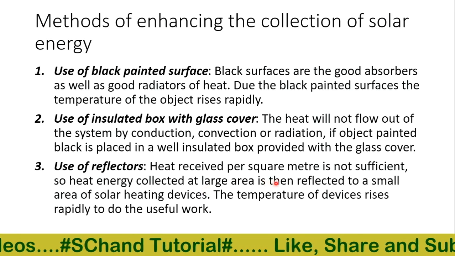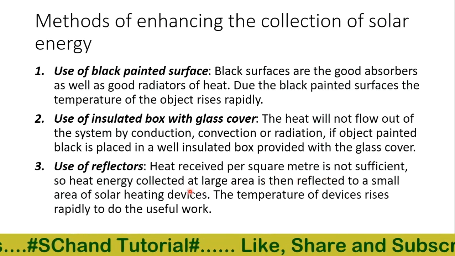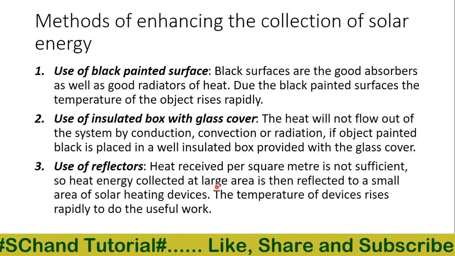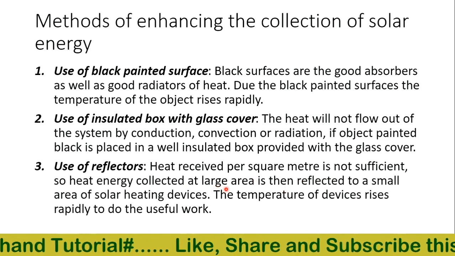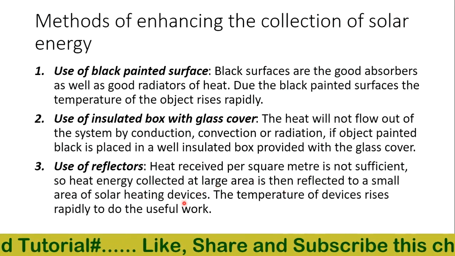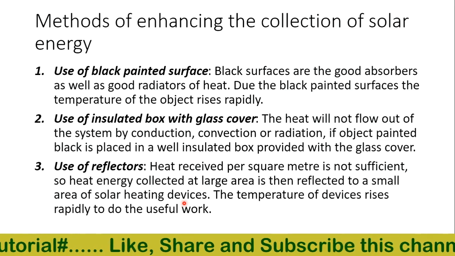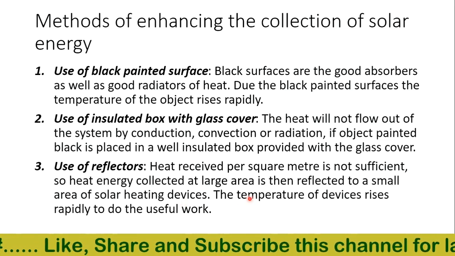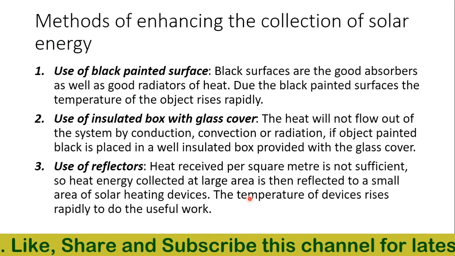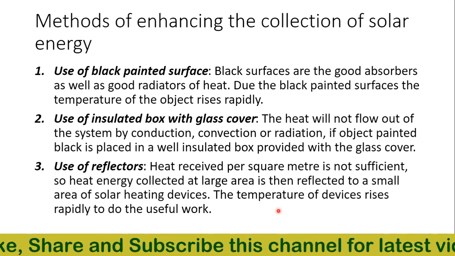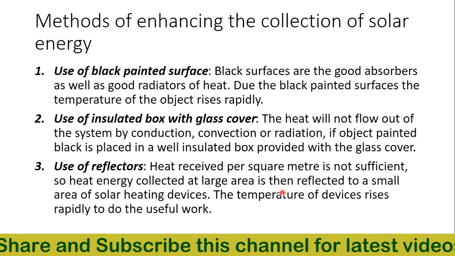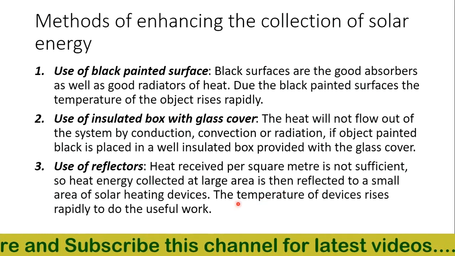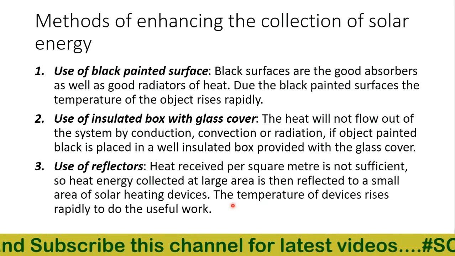Then we have the use of reflectors. Heat received per square meter is not sufficient, so heat energy collected over a large area is reflected to a small area in solar heating devices like the solar cooker. A plane mirror is used as a reflector to reflect all the radiation at one place, so the temperature of the device rises rapidly to do useful work.